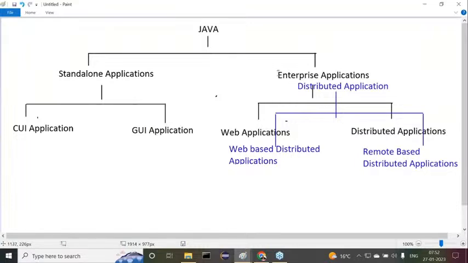the terminology enterprise applications, web applications, and distributed applications. Of course, both are valid. In some situations, we can say enterprise application or distributed application. If we say enterprise application, then two types: web applications and distributed applications. If you say distributed applications, again we have two types. First one is web-based distributed applications, and second one is remote-based distributed applications. Everybody understand this clearly now? Right, sir.